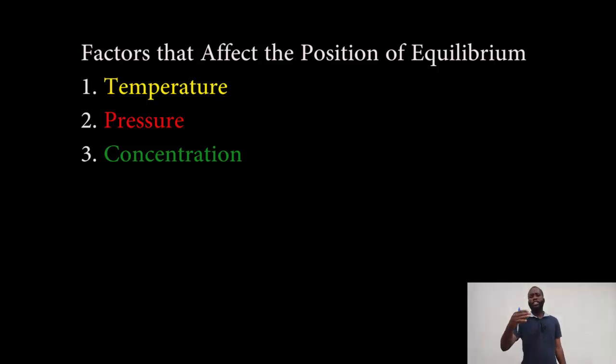That's what Le Chatelier's principle was trying to prove: that if external factors such as temperature, pressure, and concentration are imposed on the position of equilibrium, the equilibrium will shift in order to neutralize the effect of the change imposed on it.